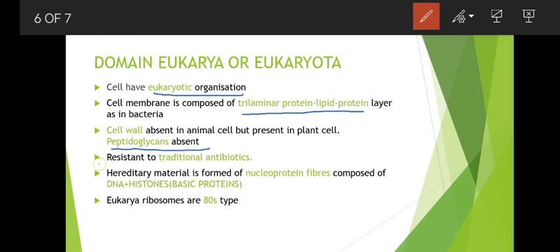They are resistant to traditional antibiotics. So the cells of Eukarya are resistant to traditional antibiotics. The hereditary material is formed of nucleoprotein fibers composed of DNA plus histone, where these histones are some basic proteins. And the Eukarya ribosomes are 80S type, consisting of 50S plus 30S subtypes.